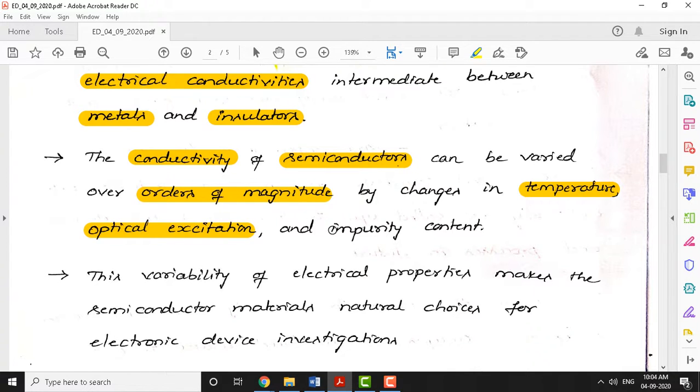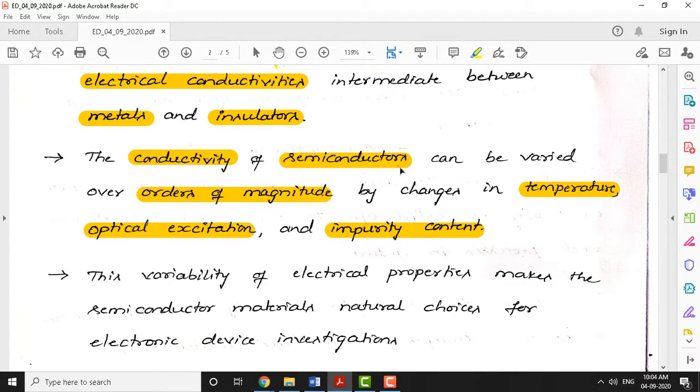The third and most popular method is doping, which is adding impurity content. By adding impurity content to semiconductors, their conductivity can be increased. Pure semiconductors may not conduct heavily because the number of electrons available in the outermost orbit is very few.